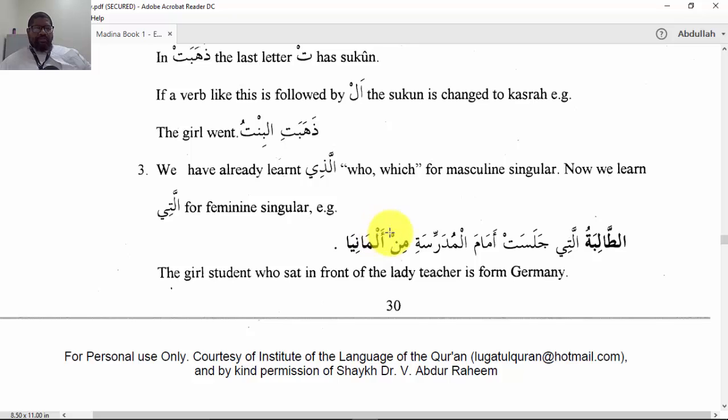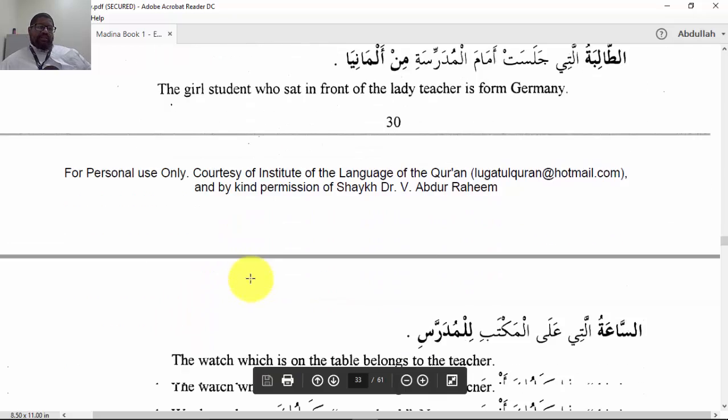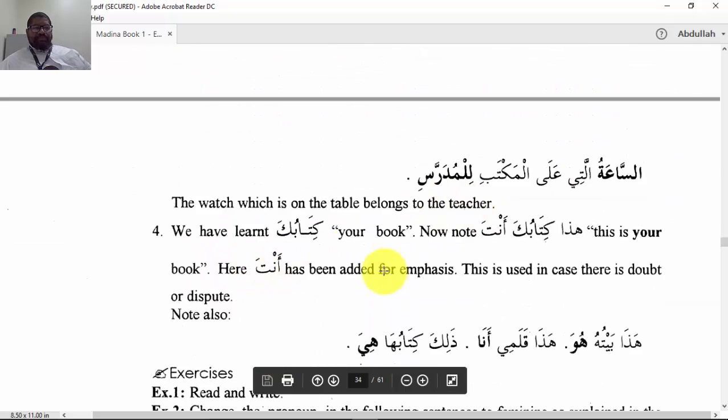And they've actually seen the alif lam here. This is for Germany, and they put the Hamza of Fatah here, but this is Alif Lam, and we will say min nal mania. Okay, let's go to concept number 4.